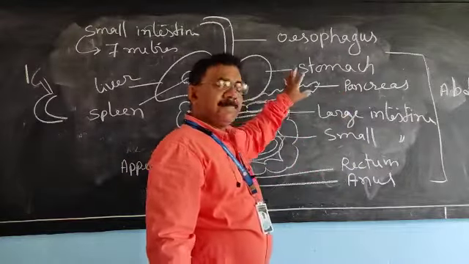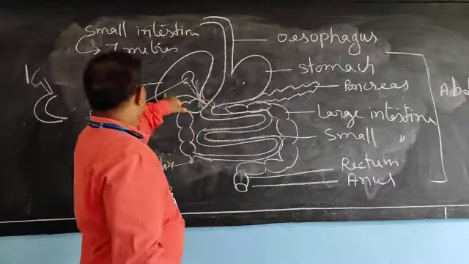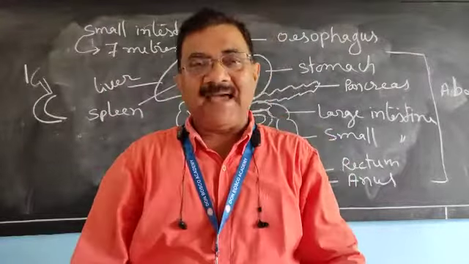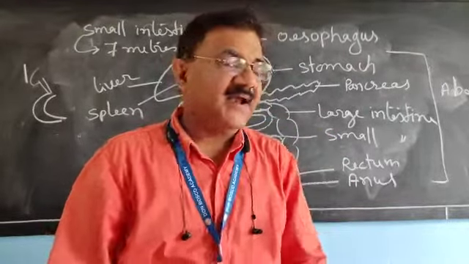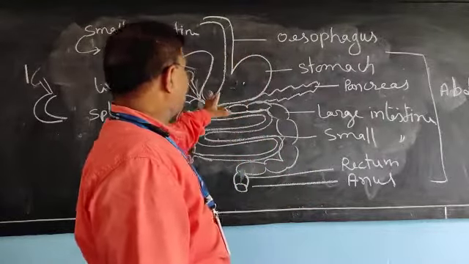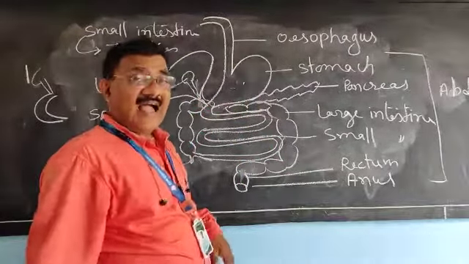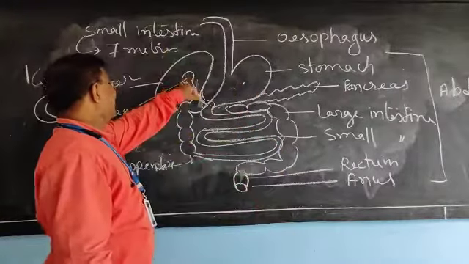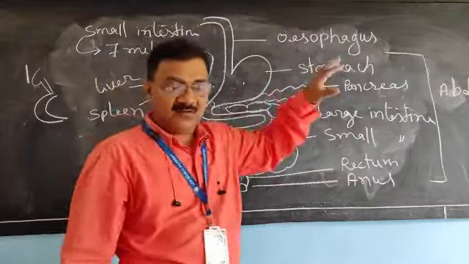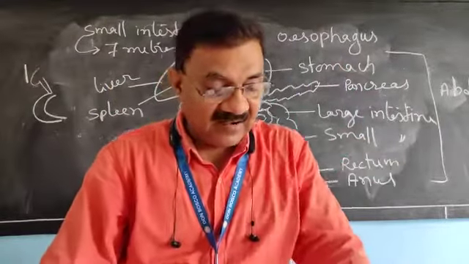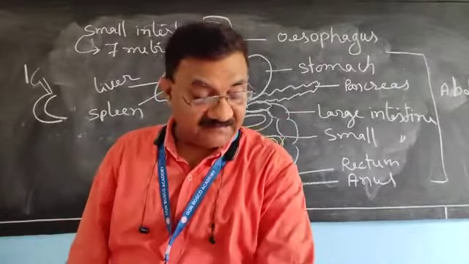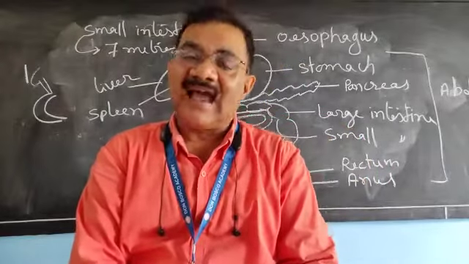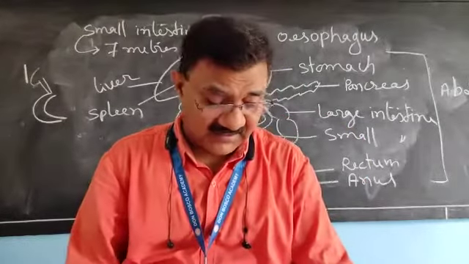The pancreas releases pancreatic juice and the liver releases bile, and that bile is temporarily stored in the spleen, and that is poured in a common duct.